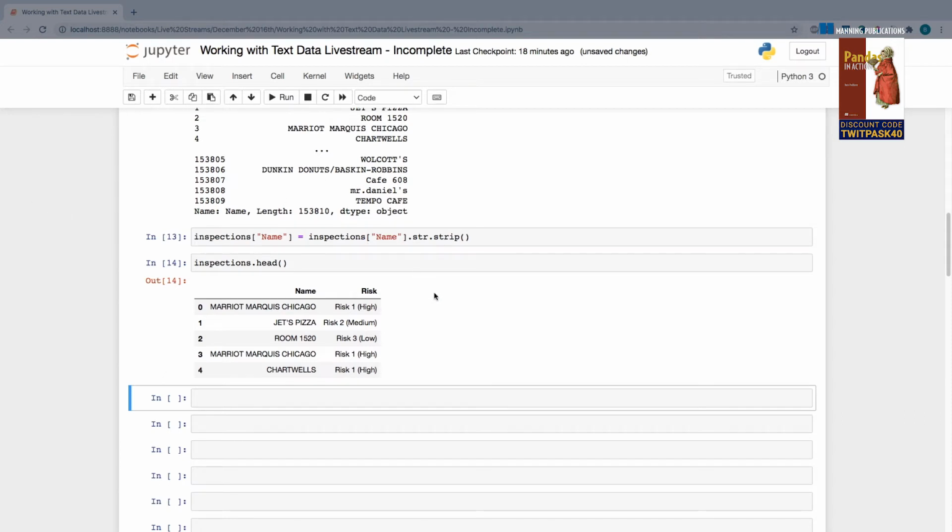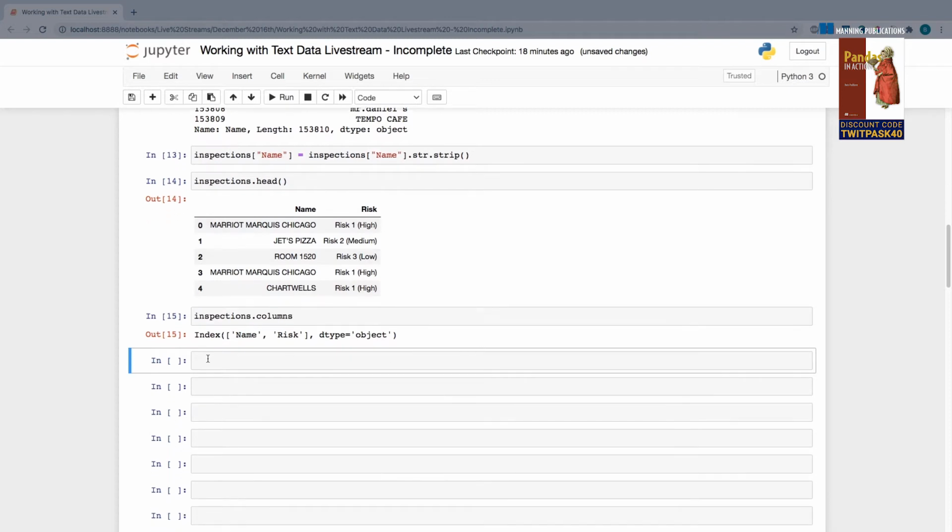In fact, I can even combine traditional Python iteration protocols with what I did above to ensure that every single column has its white space removed. So what I can do, for example, is get a list of all of my data frame's columns. So here we have the columns of name and risk. It's available as this columns attribute on my inspections data frame object. And what I can do is use something like a traditional Python for loop. So for each column in this list that I see above,